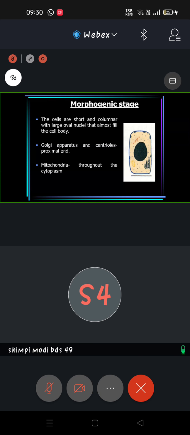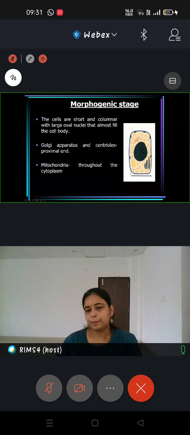Towards the stratum intermedium? No. Towards the basement membrane. The part of the cell close to the basement membrane is called the proximal end, and the part of the surface away from the basement membrane is called the distal end.